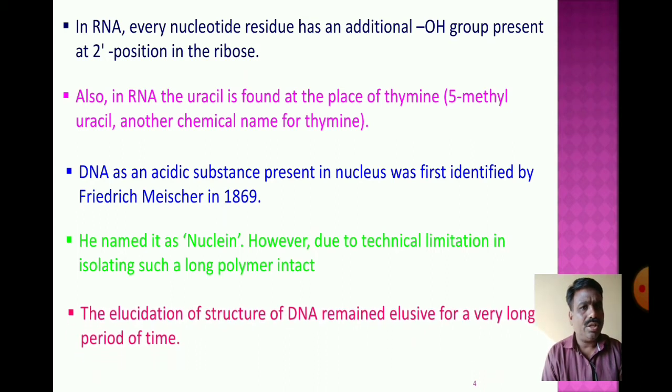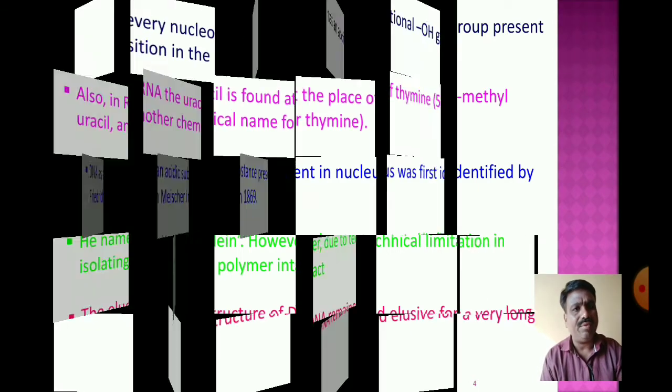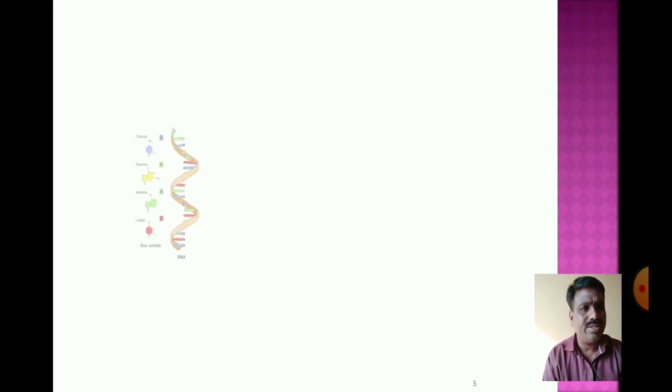The elucidation of the structure of the DNA remained elusive for a very long period of time. After the identification of the acidic properties of the DNA and the name nuclein, there were technical limitations in isolating the substances present in the DNA.